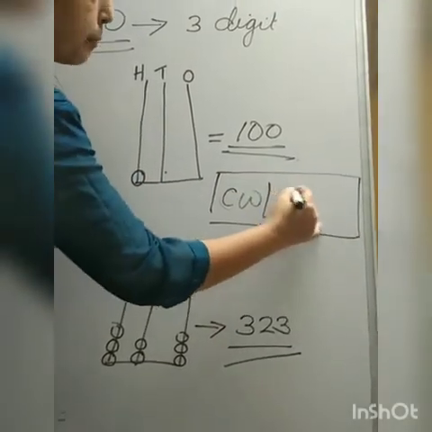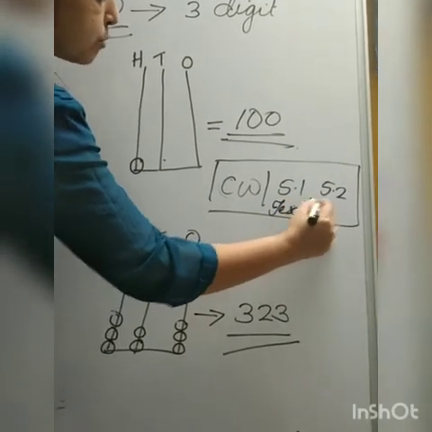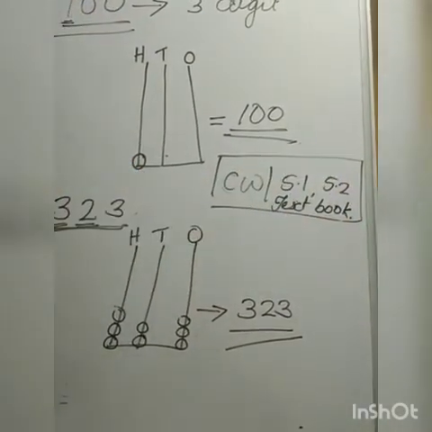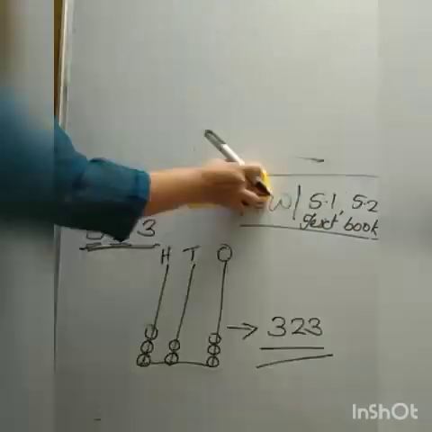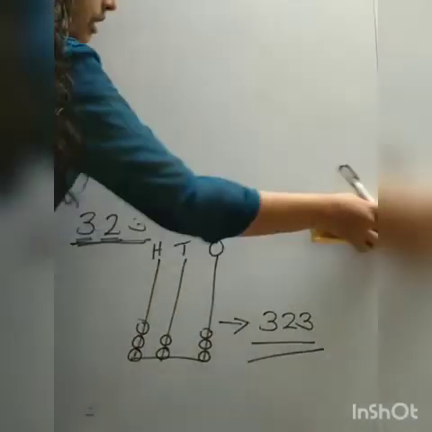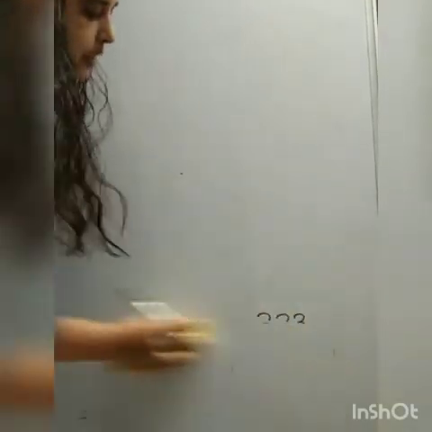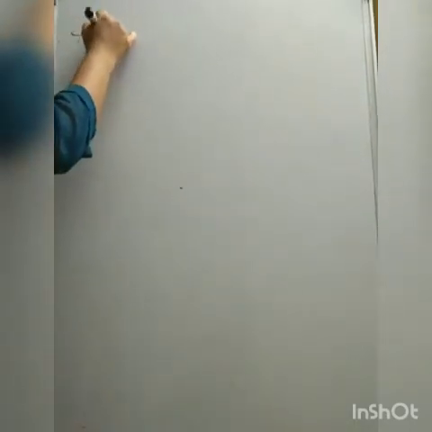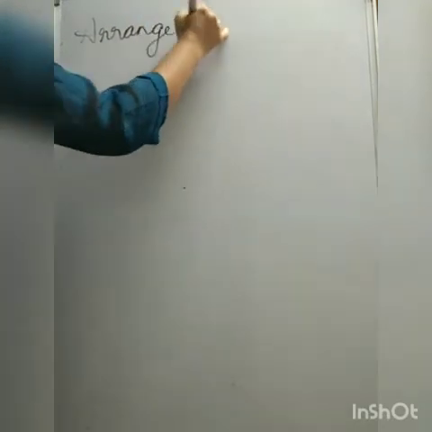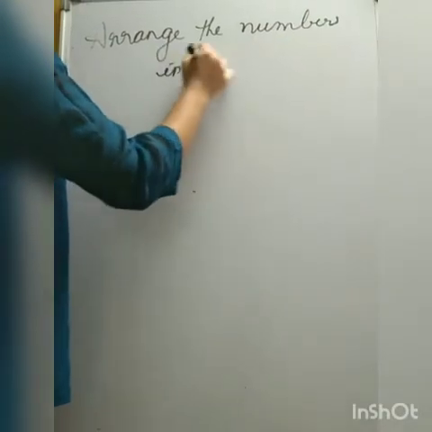Now you have classwork, that is 5.1 and 5.2 in textbook. Our next topic is arrange the number in order, that you already learned in 4th chapter, that is ascending order. Then we have to circle smallest number and greatest number. Arrange the numbers in order.